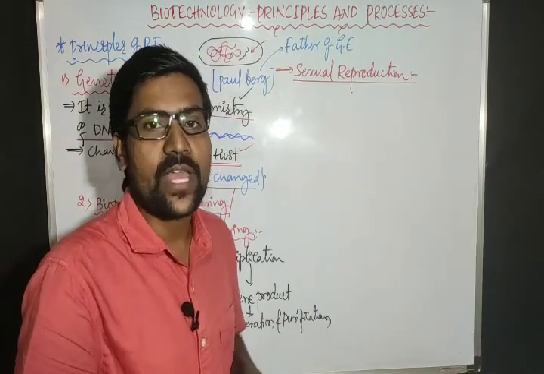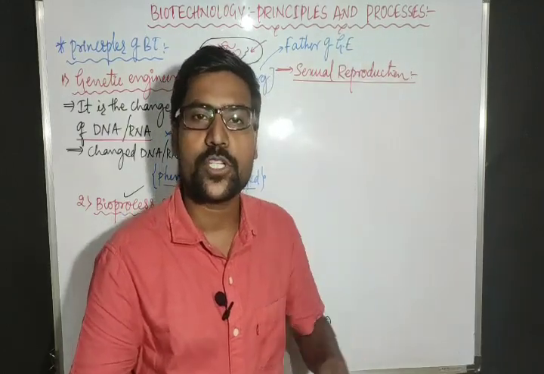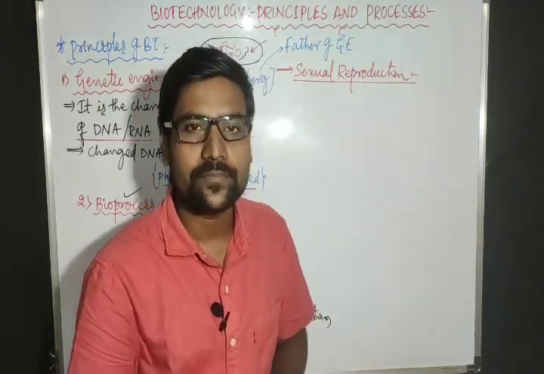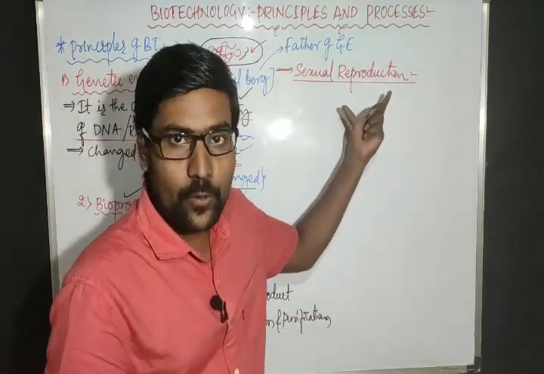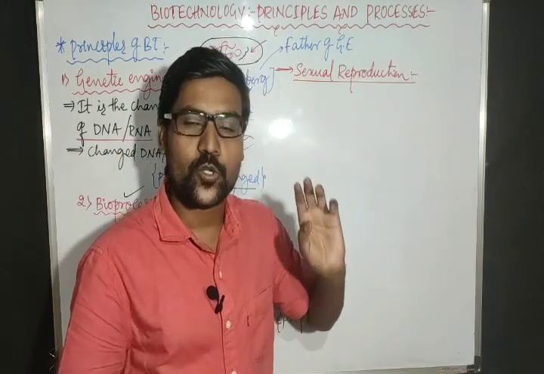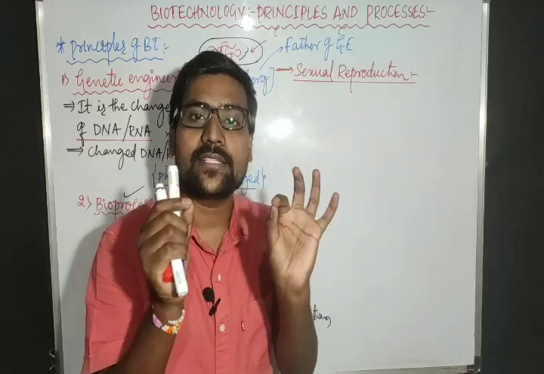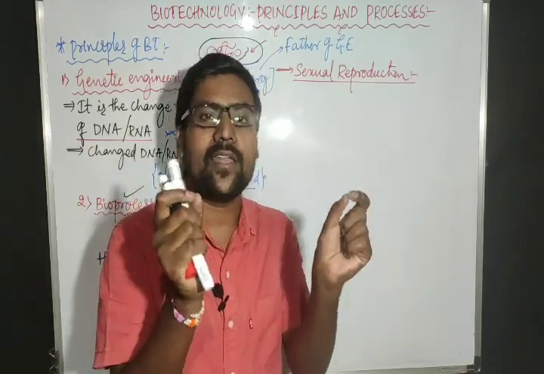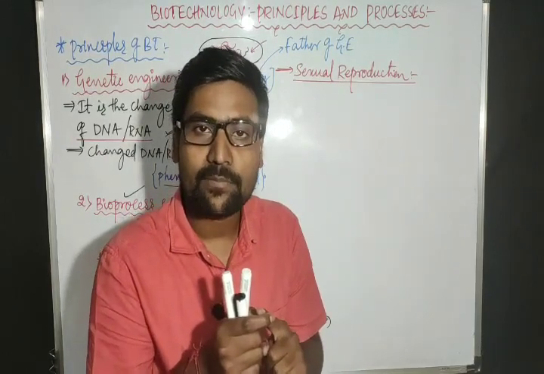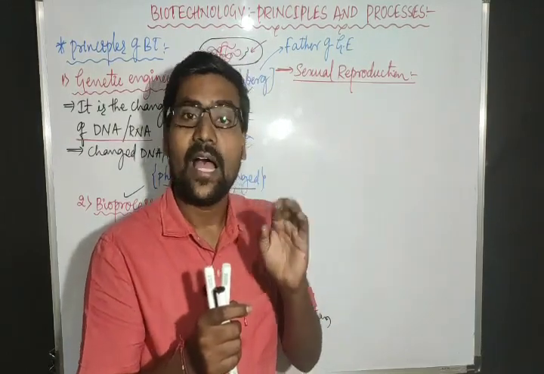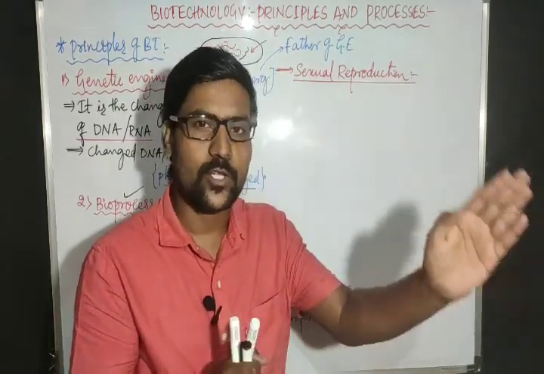That means variation. We have two types of reproduction. Already you have learnt in the first chapter, reproduction in organisms. There already you have learnt. Right? So there are two types of reproduction: sexual reproduction and asexual reproduction. In asexual reproduction, there is no mixing of two DNAs. There is no mixing of mother DNA and father DNA. Why? Because it is uniparental. That means only the mother is present. And in asexual reproduction, clones are formed. So that is one concept.